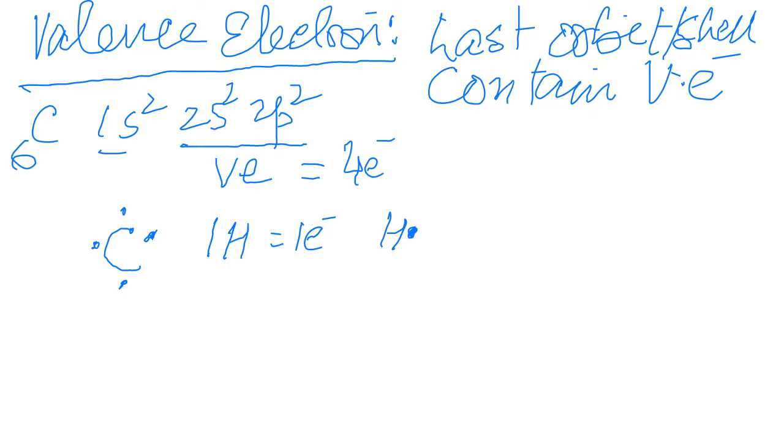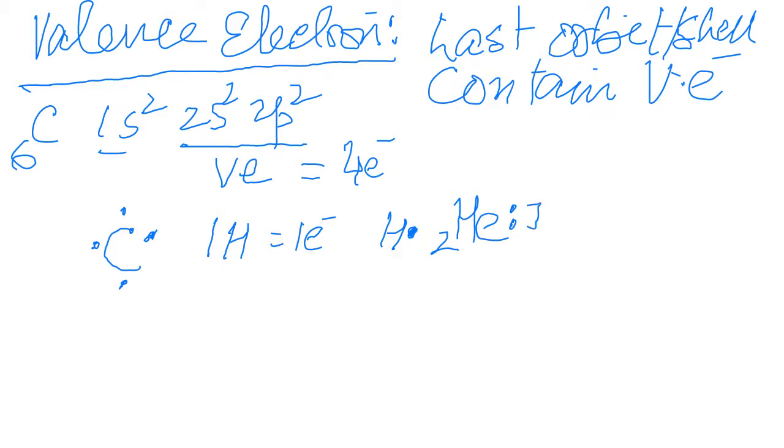Then after that we have helium. Helium has atomic number 2, 2 protons, right? We can write here helium, 2 electrons. Actually these 2 electrons I will not show like this.